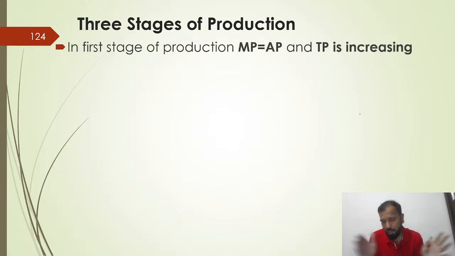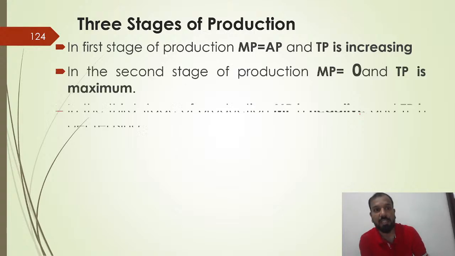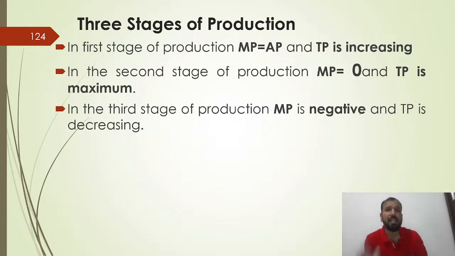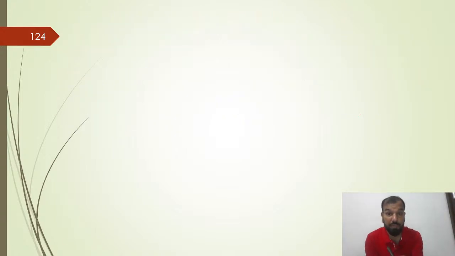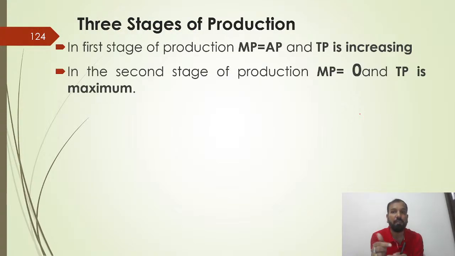To understand, not for the MBA examination, for all the people who are preparing for any competitive examination, a question always arises from the production stages. So we have basic three stages under the production. MP is equal to AP, marginal product is equal to AP. You have to understand from this particular slide. If the MP is equal to AP, that means TP is increasing. What is this meaning? Total product is increasing.